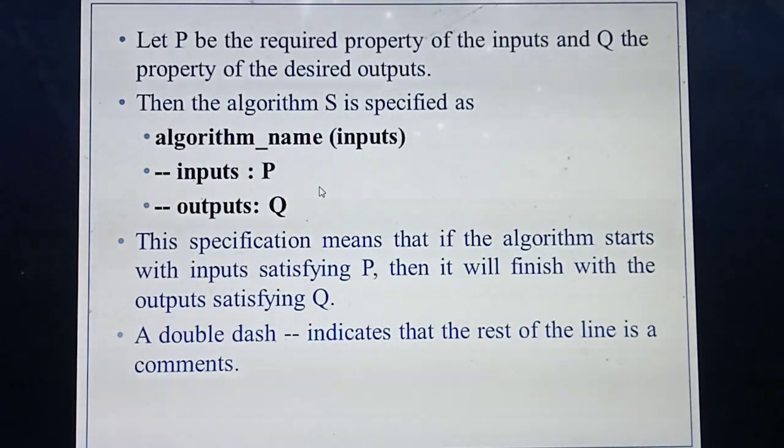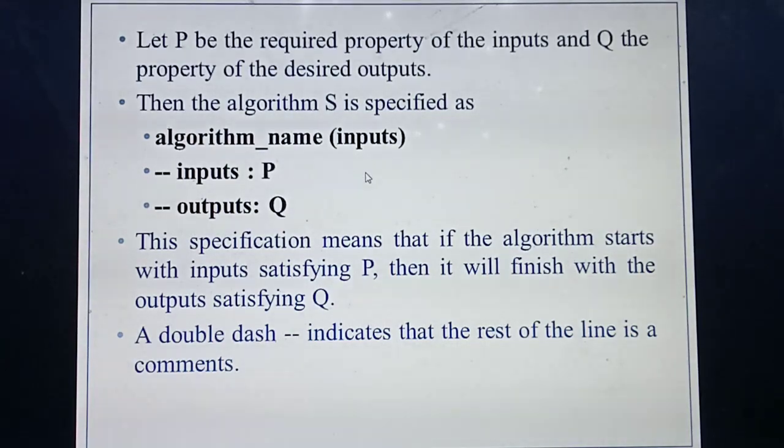Then you should give some inputs. For example, for adding two numbers, what are the inputs? A comma B. Like that you need to give. First you define the algorithm name. Then, next to the algorithm name, you define how many inputs are required for the algorithm.